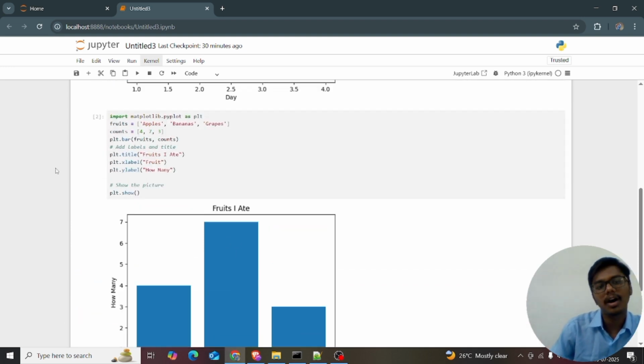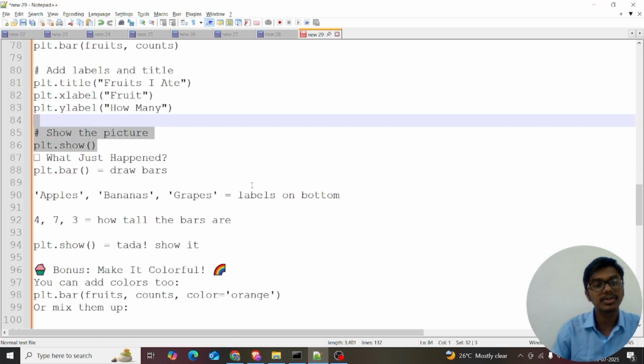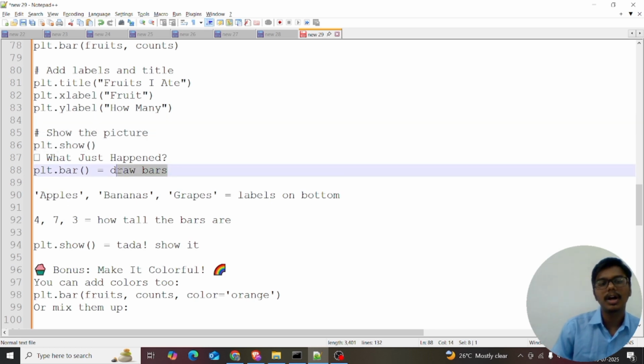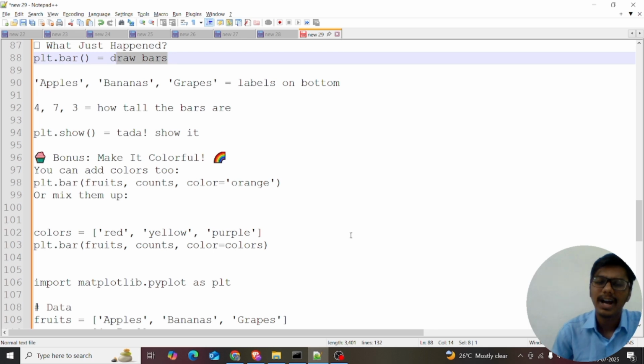I explained everything beautifully. I hope everything goes well. Just follow my code, and I'll show it again. What just happened: plt.bar draws the bars, right? Apples, bananas, grapes are the labels on the bottom, with the counts as the heights of the bars, and plt.show displays it. Tada, there it is, right?